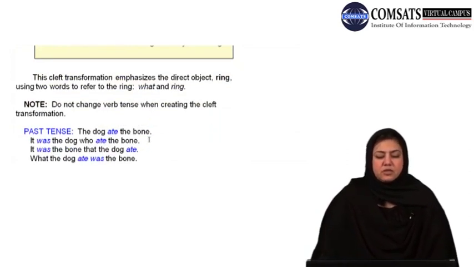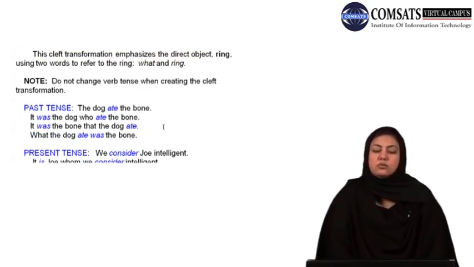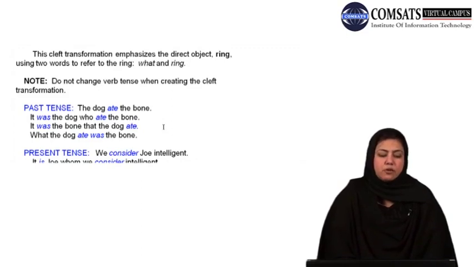Here the cleft transformation emphasizes the direct object, the ring, using two words to refer to the ring, what and ring. Again, a word of caution in this regard: do not change the verb tense when creating the cleft transformation. For example, the dog ate the bone. Now, ate, being the second form, you would use: it was the dog who ate the bone, it was the bone that the dog ate, or what the dog ate was the bone.